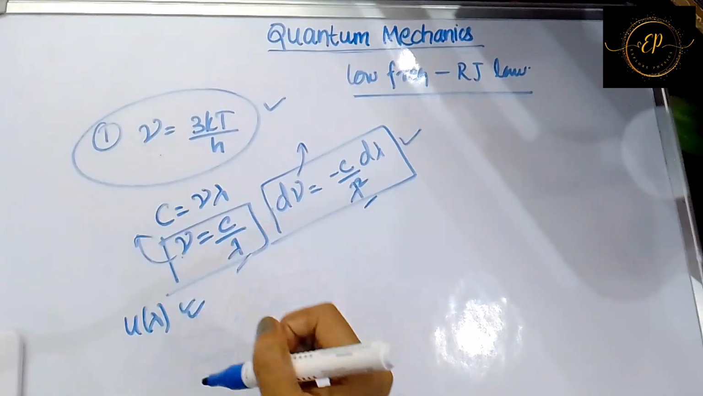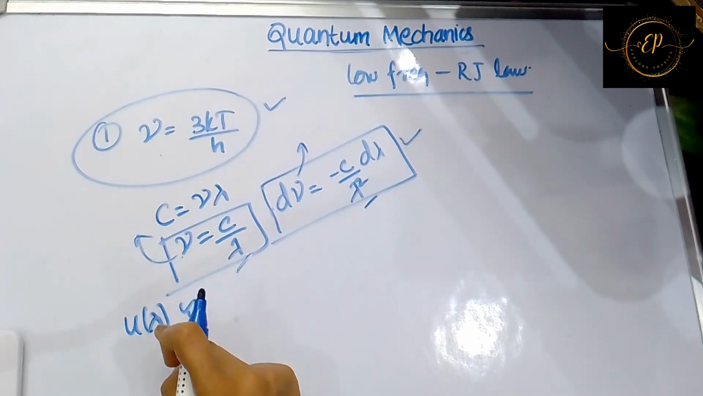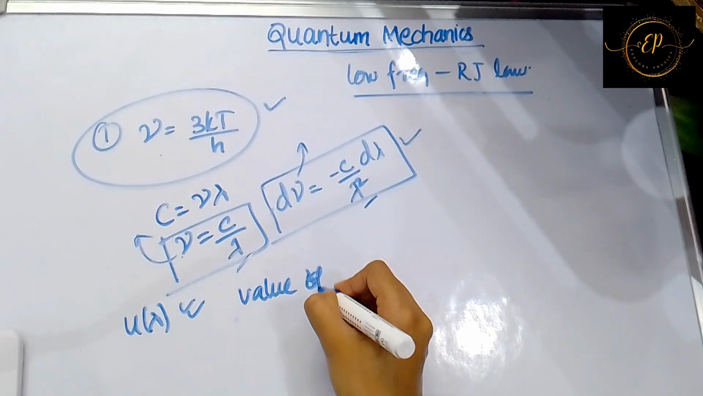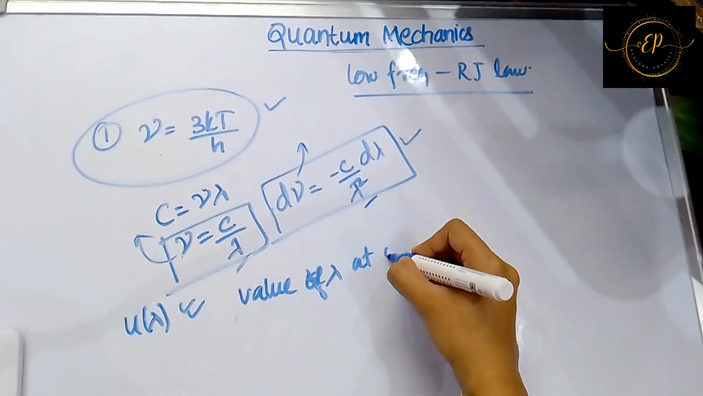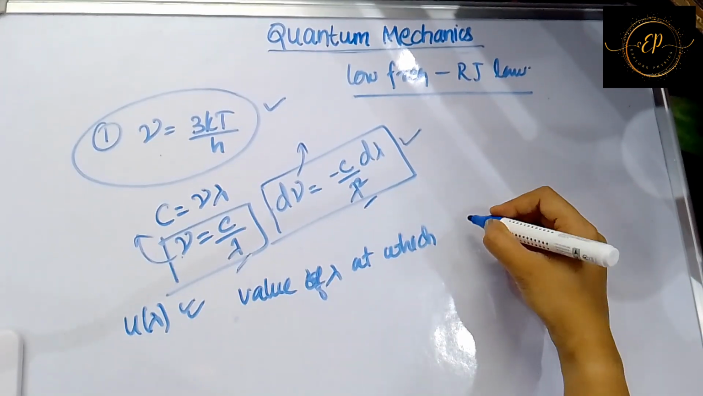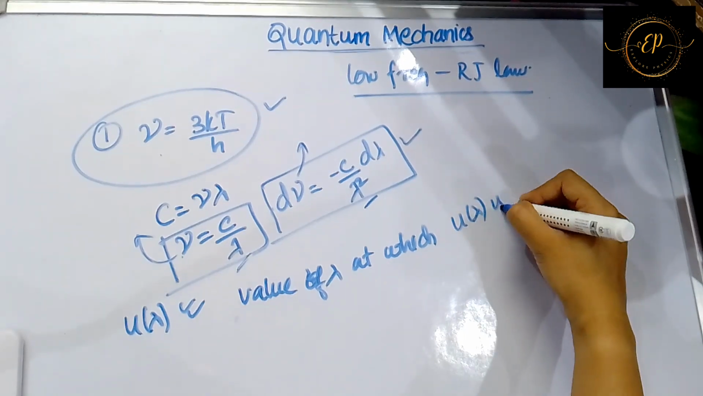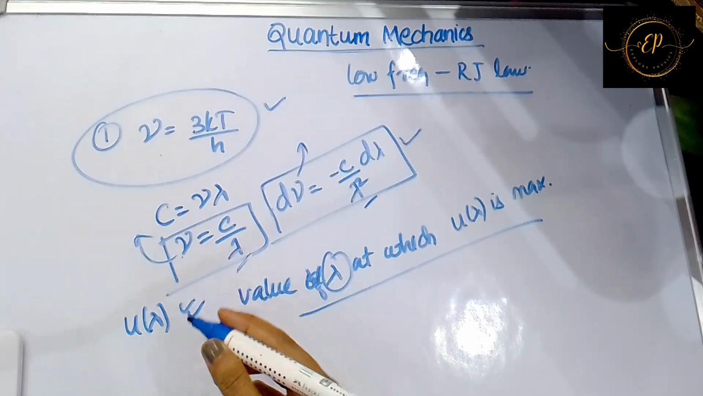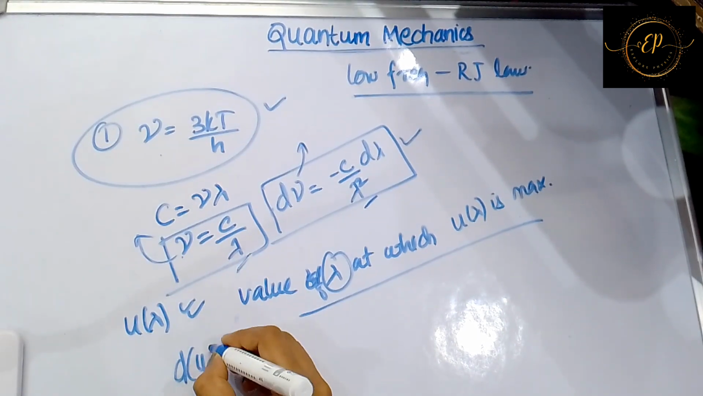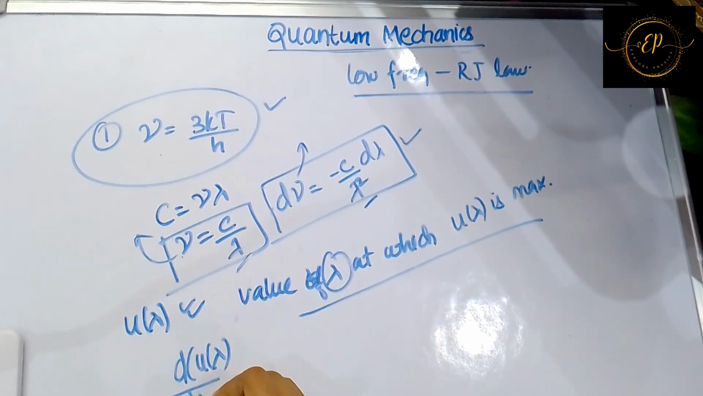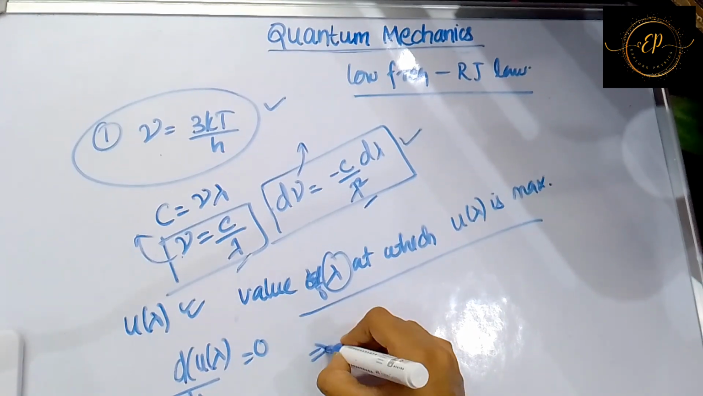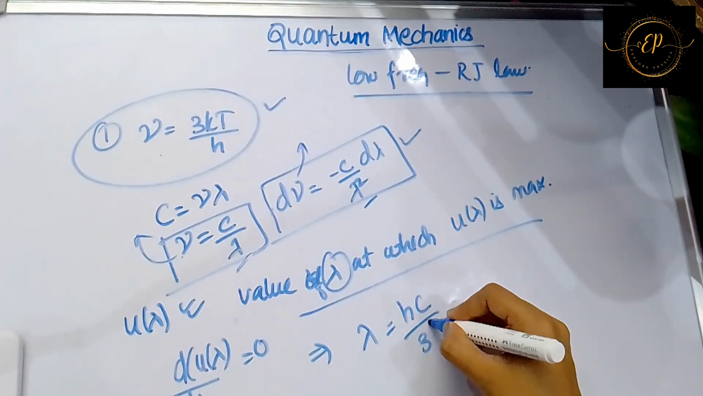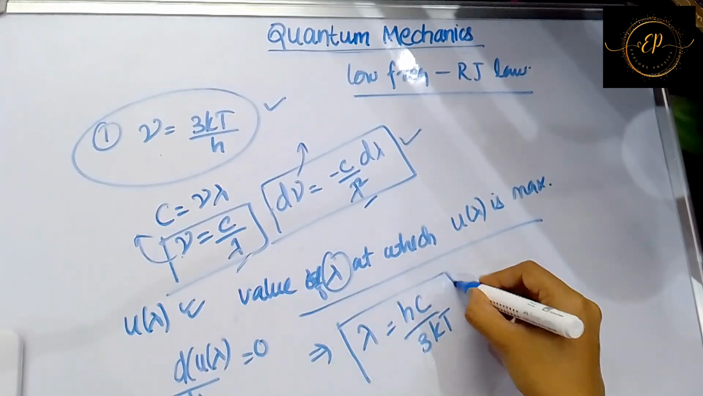In the same way, if you want to find the maximum, that is the value of lambda at which u lambda is maximum, that is, at which value of lambda the energy density is maximum, just differentiate u lambda with d lambda and equate it with 0. So you will be getting lambda is equal to hc by 3 kT. These two things you have to remember.